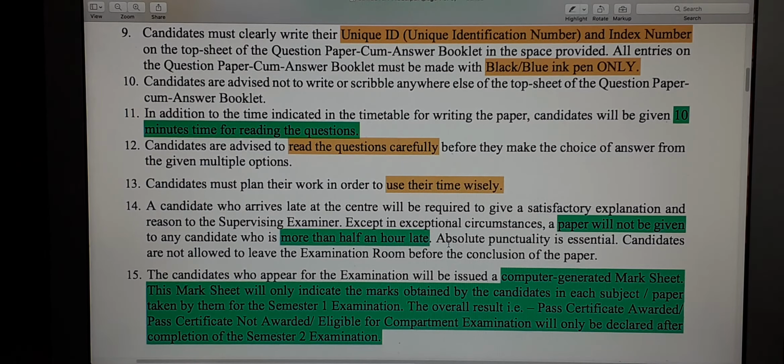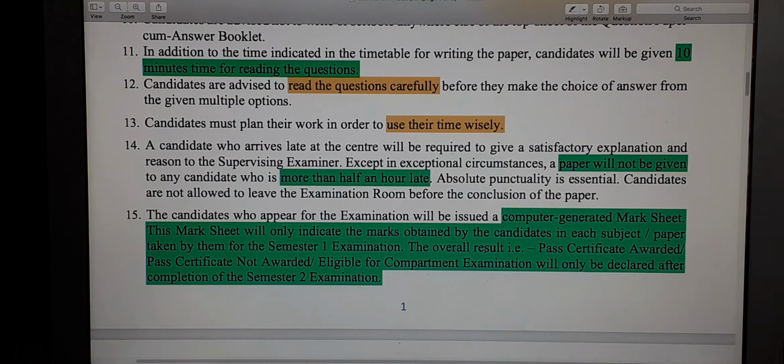If in very exceptional circumstances, it's an emergency or something, you have reached late, then you have to give a very satisfactory explanation or maybe some proof to the supervising examiner. But if you are more than half an hour late, then paper may not be given to you. So be sure to reach the examination center on time.